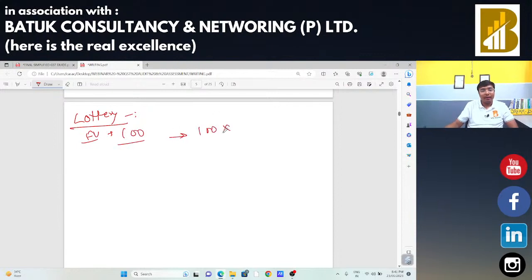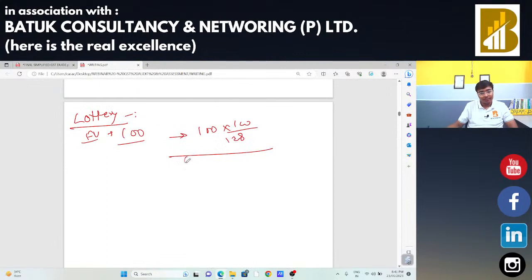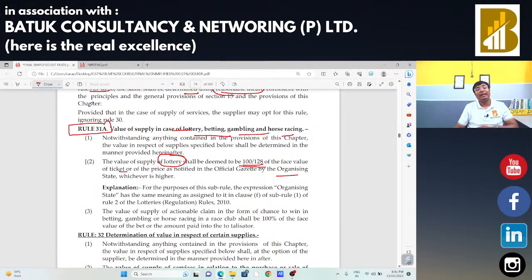First option is 100 into 100 divided by 128. You can read it here: deemed to be 100 divided by 128 of the face value. Suppose the price notified in the official gazette is 90. Whichever is higher, that is 90 rupees, will be the value of supply, and GST should be charged on that 90 rupees.